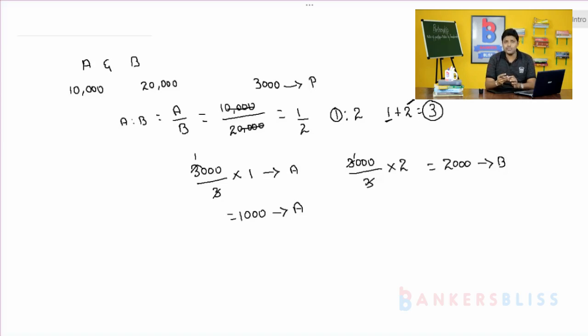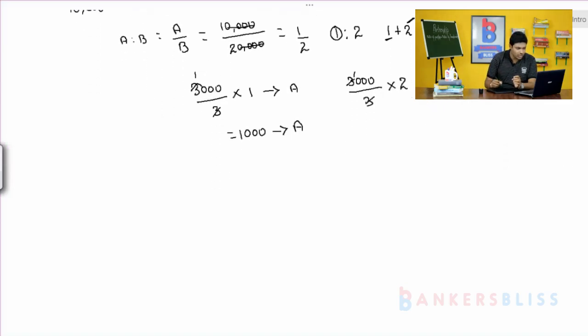If the time periods are different, then what do you do? For example, A is investing rupees 10,000, the same amount, for 12 months or 1 year. B is investing rupees 20,000 for 6 months, half a year.